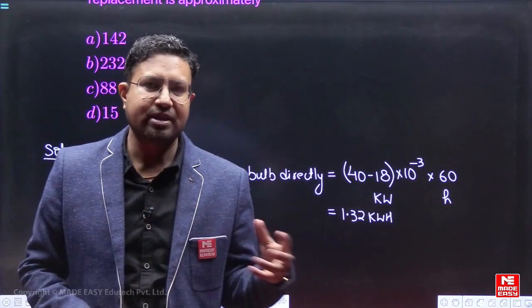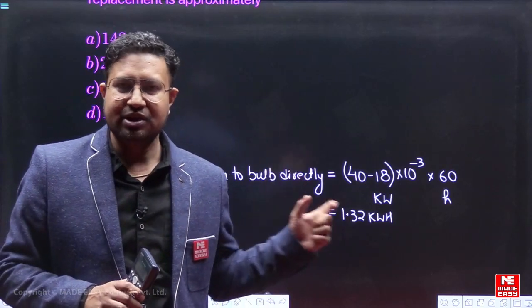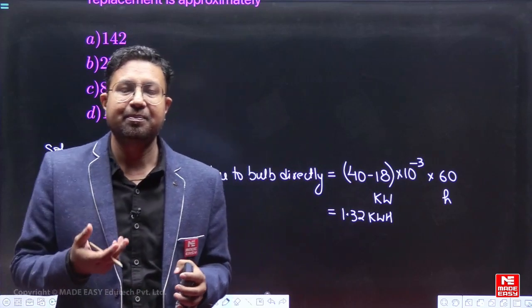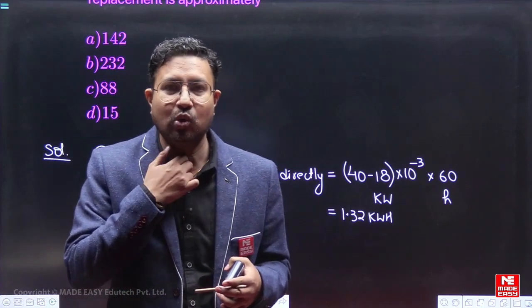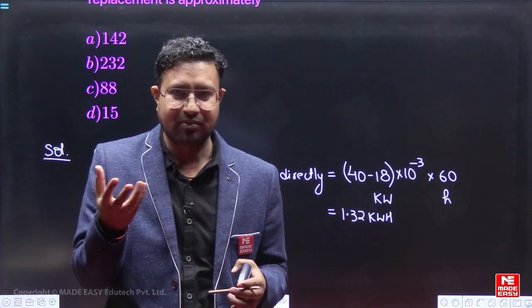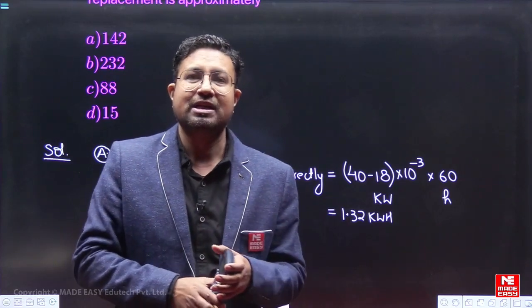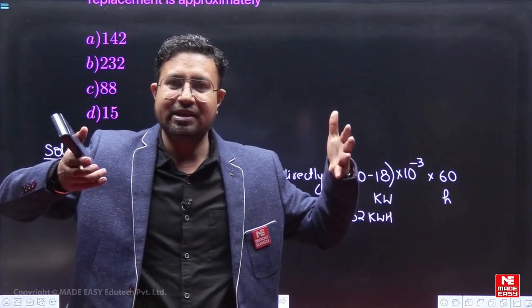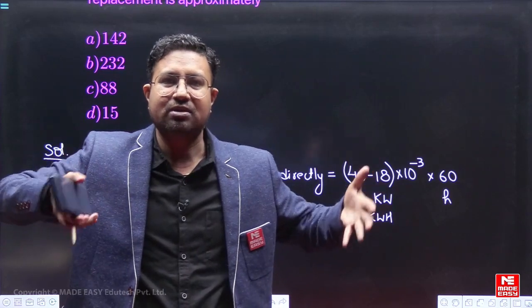But this is not the only saving. Why? Because once you have used this bulb, where does the light go? Whatever light the bulb produces, that energy we will assume will be converted into thermal energy.